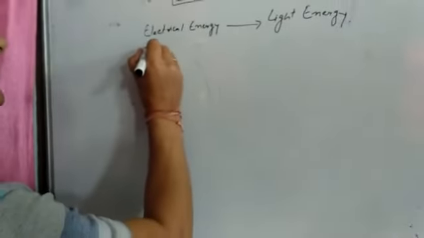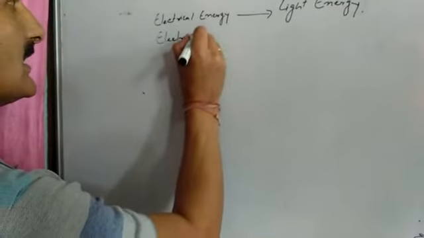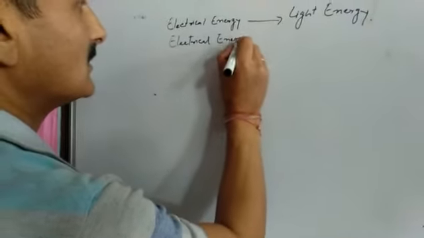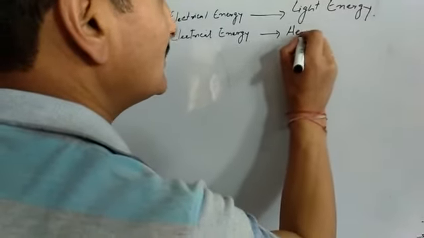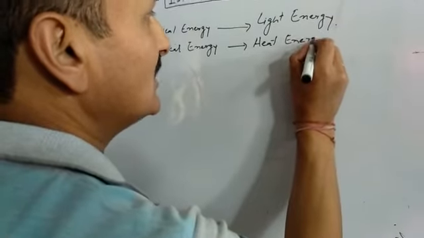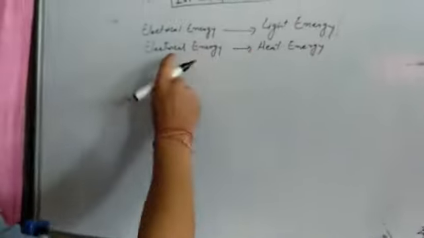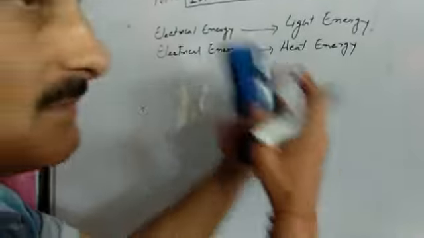Similarly, electrical energy can also be converted into heat energy. For example, we use heaters. Which energy is consumed in heaters? Electrical energy. What energy appears? That is heat energy. So one form of energy has converted into another form.